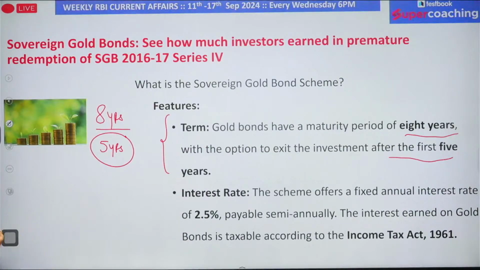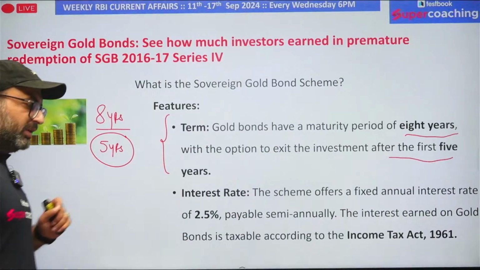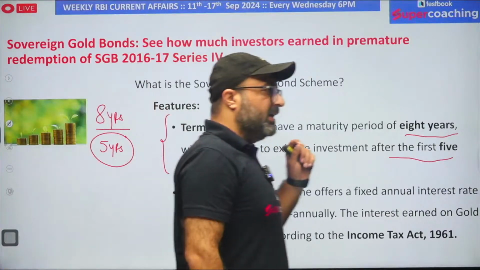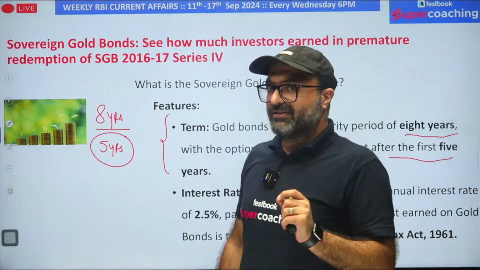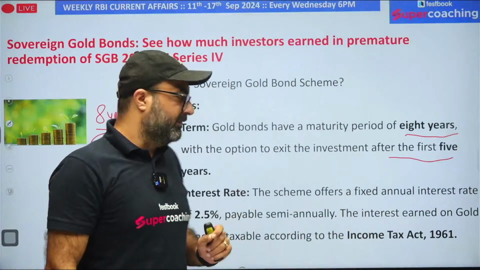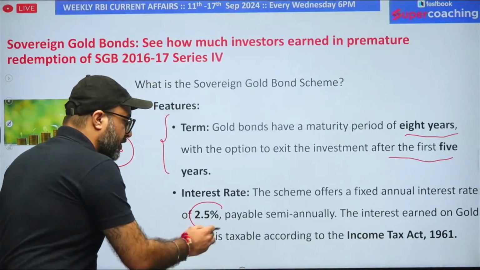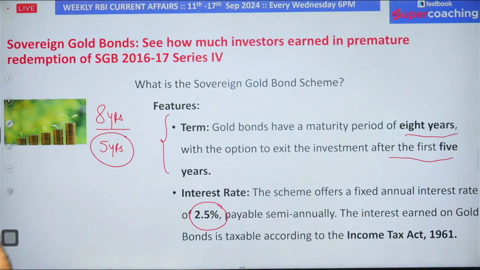As I said in the starting itself, not only will you be enjoying the gold price fluctuation, you will also receive a fixed interest rate on your investment, and the fixed interest rate is going to be 2.5% per annum, paid 2.5% semi-annually, as is clearly mentioned on the sovereign gold bond.